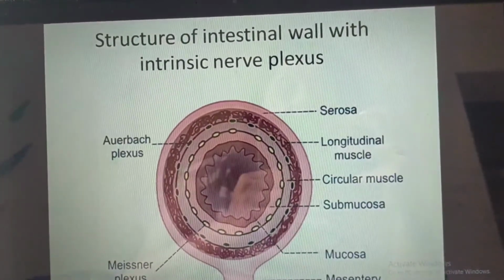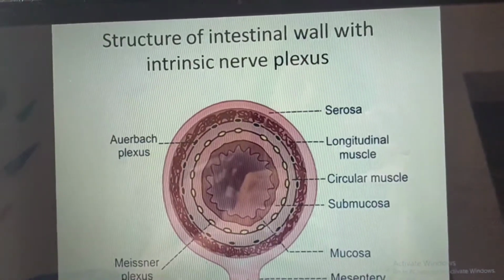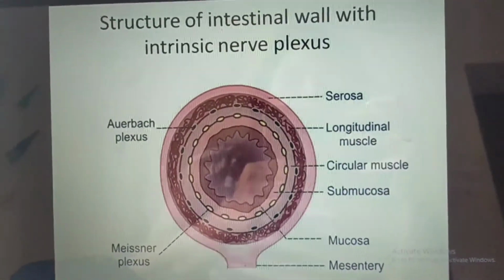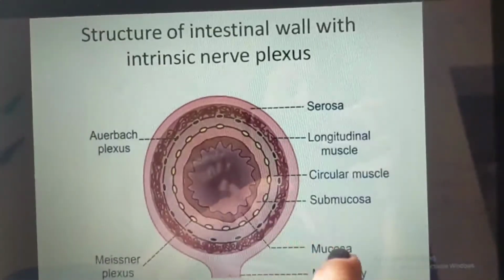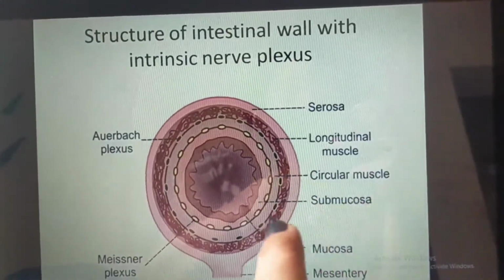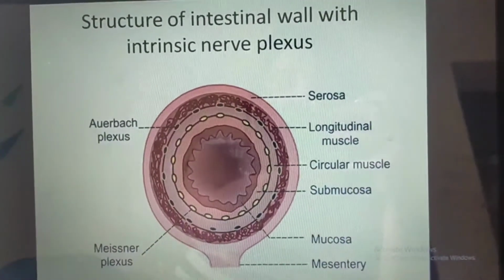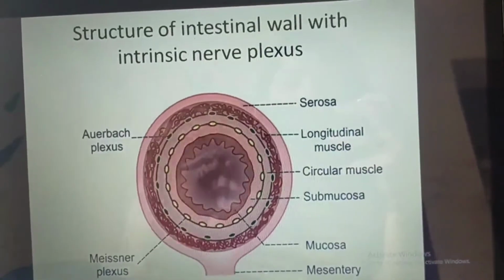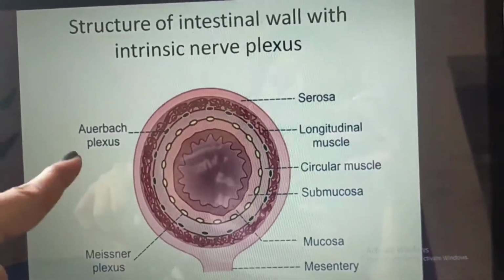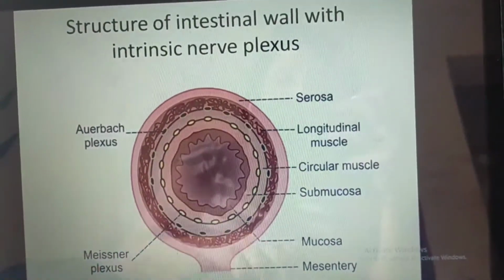This is the structure of the intestinal wall with the intrinsic nerve plexus. Serosa, the outermost, the longitudinal muscles, circular muscle, submucosa, mucosa, Auerbach's plexus, this side, and Meissner's plexus.